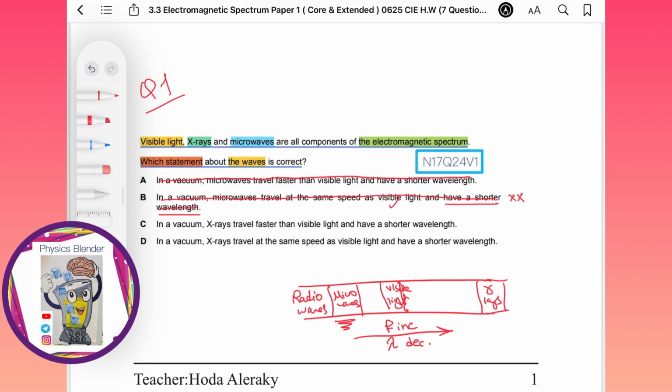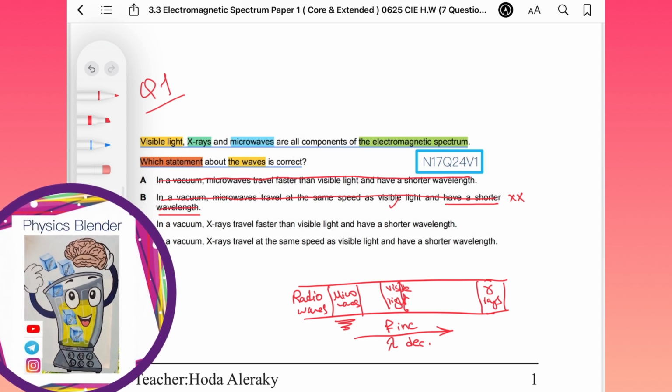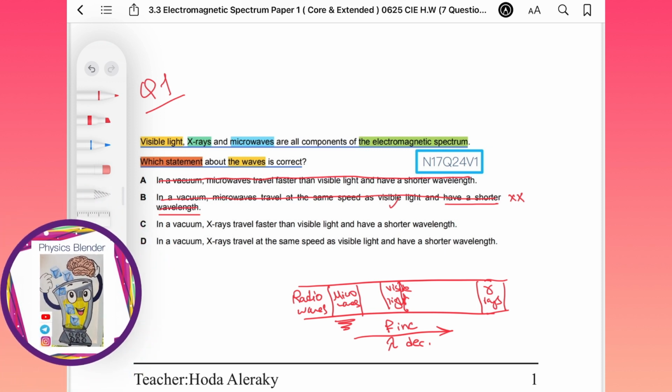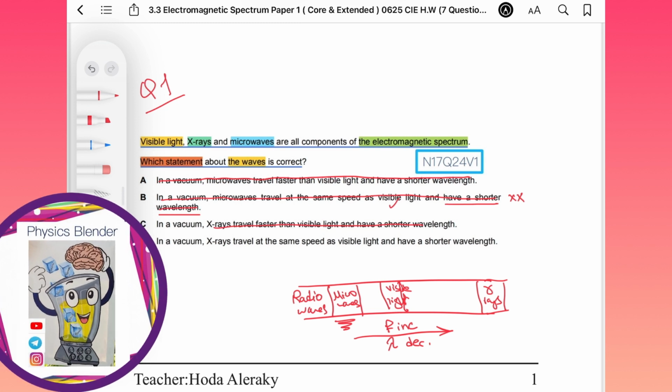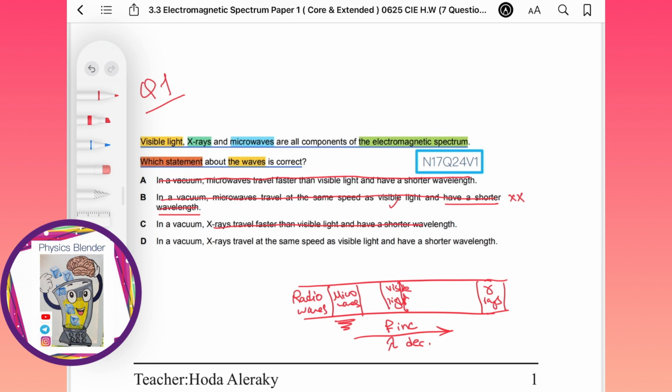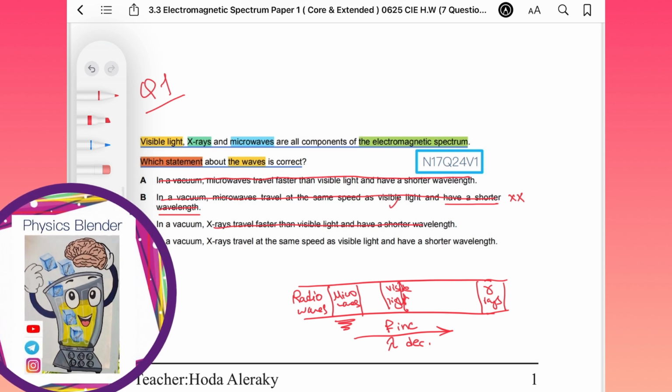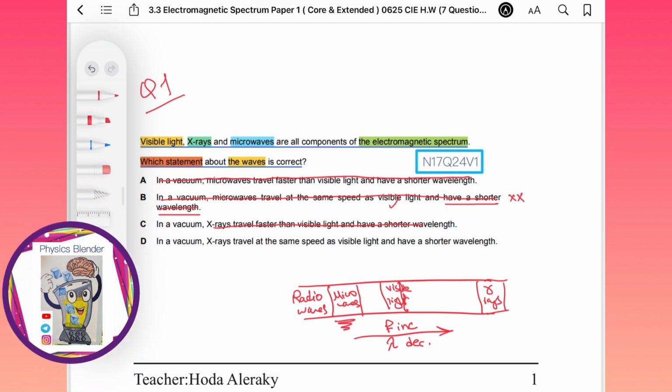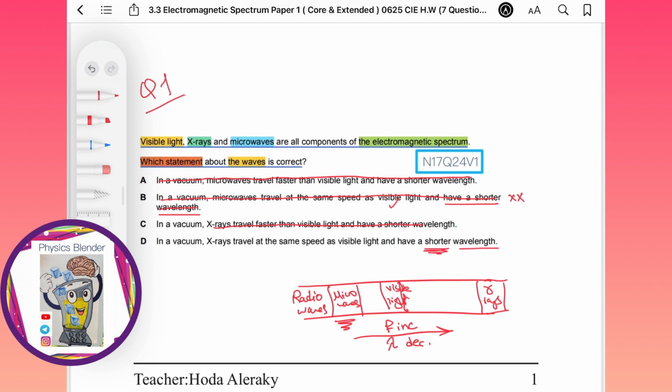In vacuum, X-rays travel faster than visible light. No, all travel at the same speed. X-rays have shorter wavelengths than visible light, right? But the first part is not correct. In vacuum, X-rays travel at the same speed as visible light and have shorter wavelength, right?